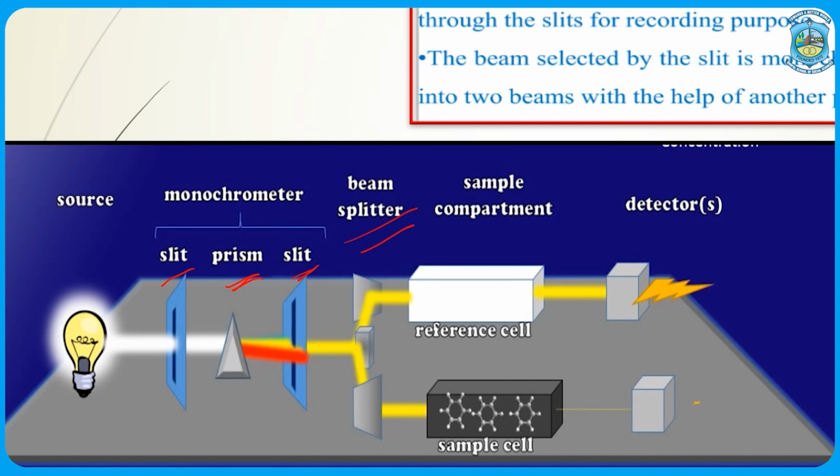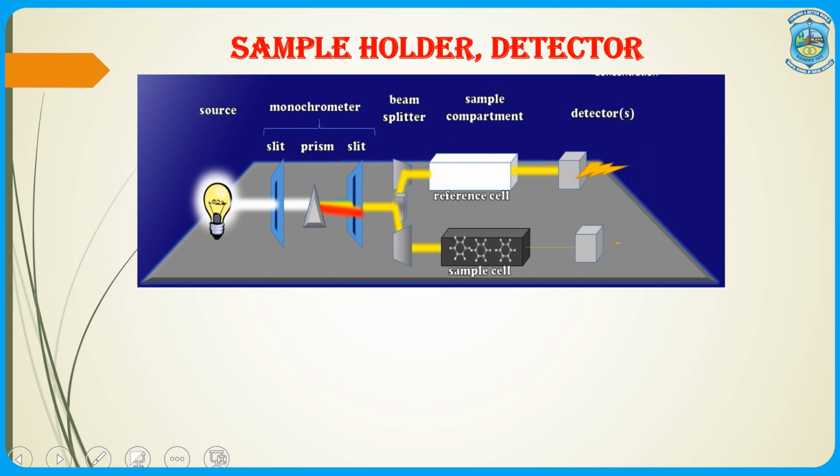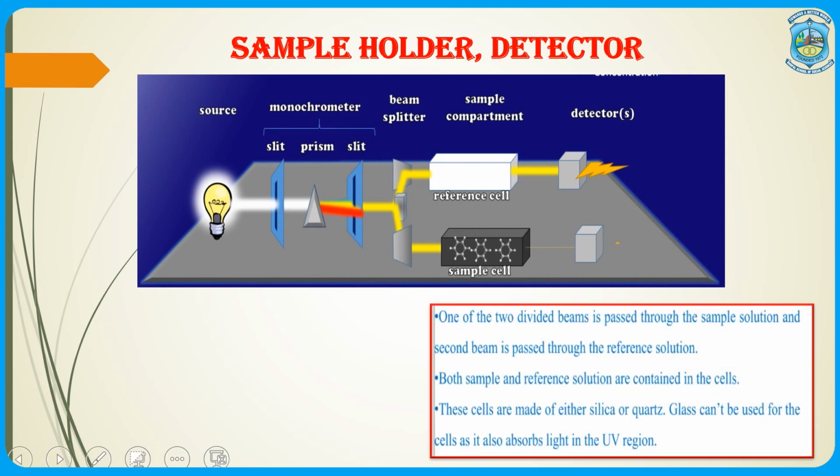which is the next part of the instrument. So, let us see what it is. After the monochromator comes the sample holder and the detector. The sample holder is made up of very specific materials. It is not made up of glass. What is a sample holder?